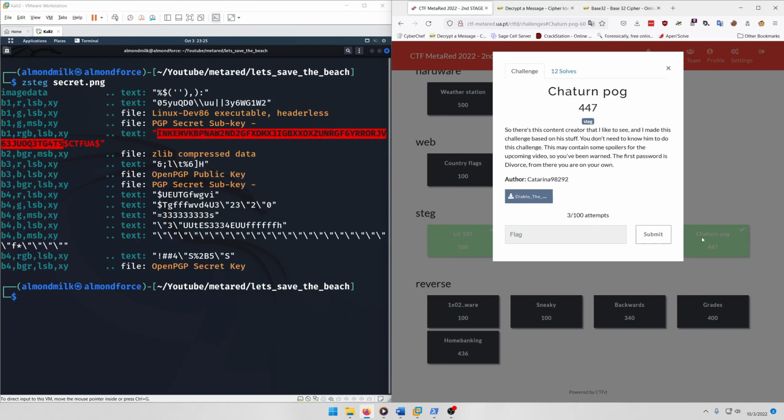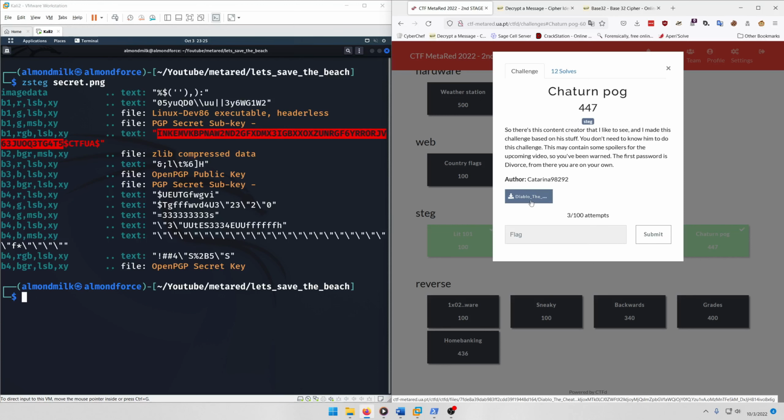So this one's called Chaturn Pog, and here's what it says. There's this content creator that I like to see, and I made this challenge based on his stuff. You don't need to know him to do this challenge. This may contain some spoilers for the upcoming video, so you've been warned. The first password is divorce. From there, you're on your own.